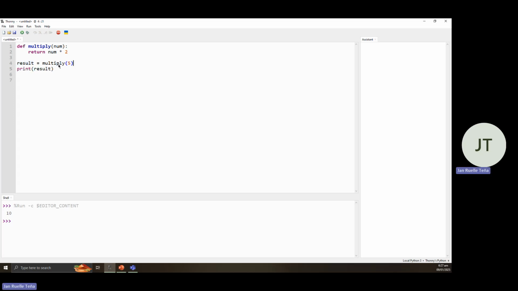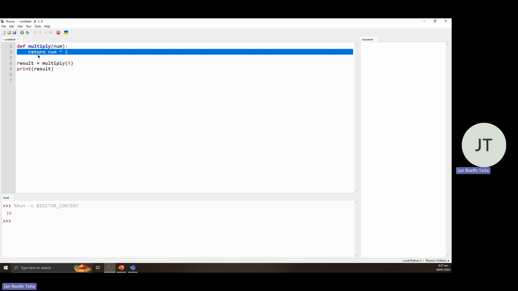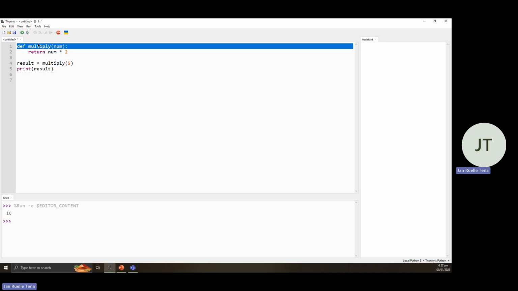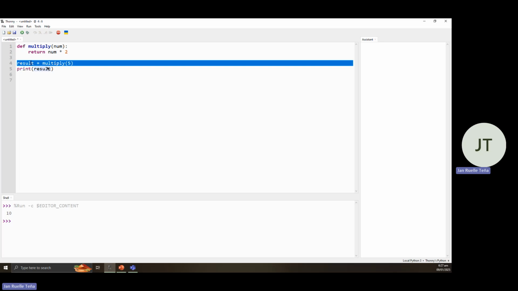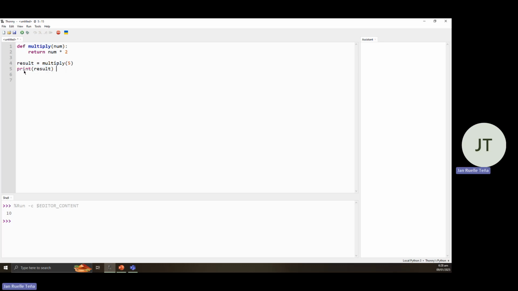So again, repeating it, once we call the function, we're expecting one value here to be returned to us. So from here, we are expecting to return the num or this result or the product towards our function to be returned here. So the 10 would be returned towards our function. Then here on this line, we call out our function and assign it to a variable, which is the result. Then we print out the result after executing the function itself. So we have 10 here.